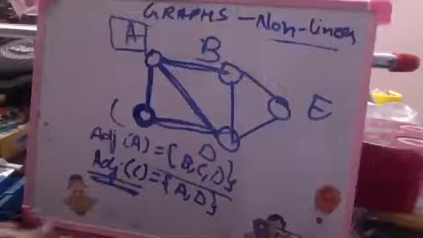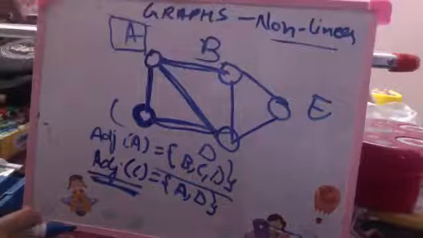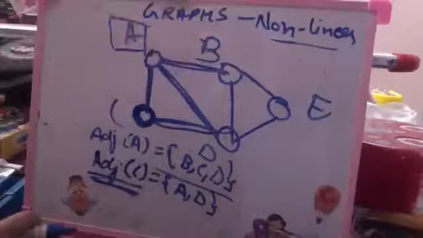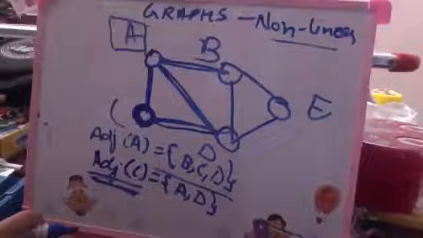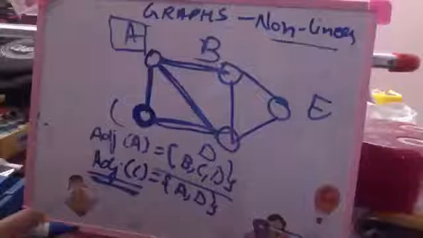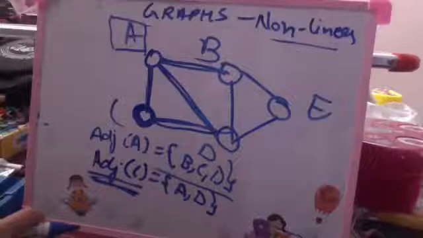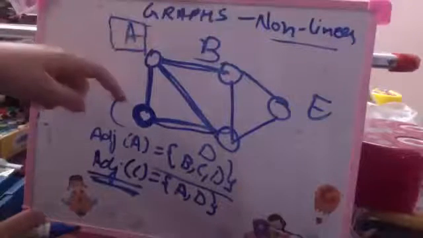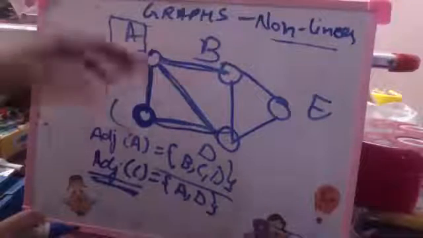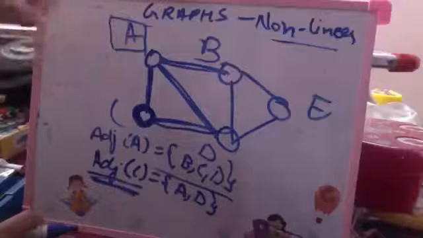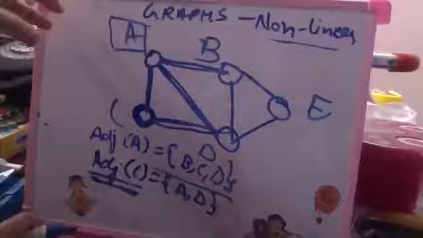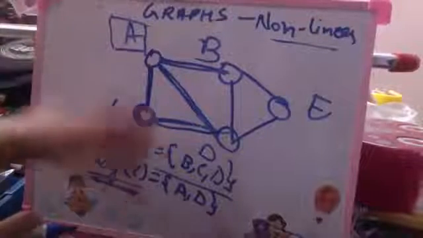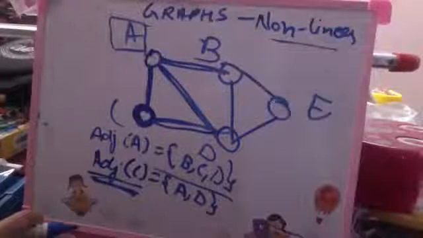तो जितने बचे हुए vertices हैं, that is vertex B and vertex E, become non-adjacent to C. Now, B and C are non-adjacent vertices. E and C are non-adjacent vertices. This is clear? A and C are adjacent vertices. C and D are adjacent vertices. This is clear?